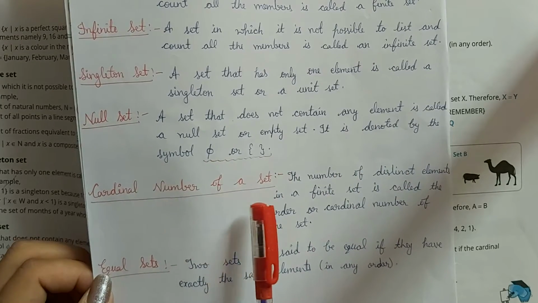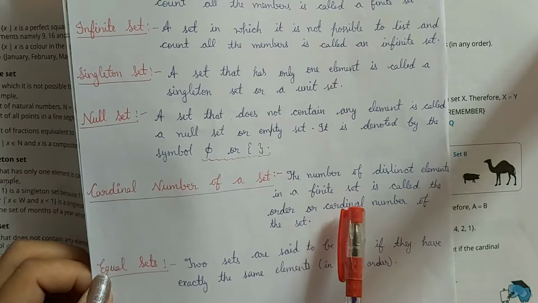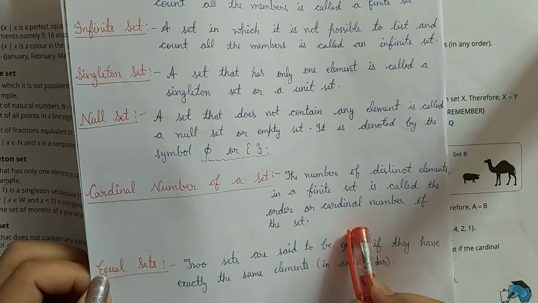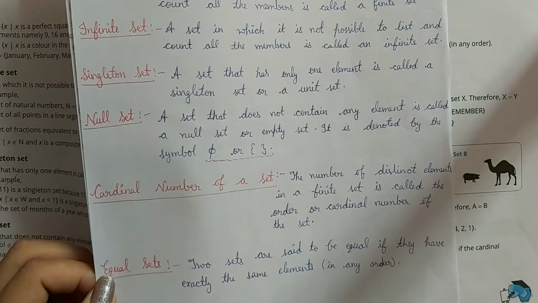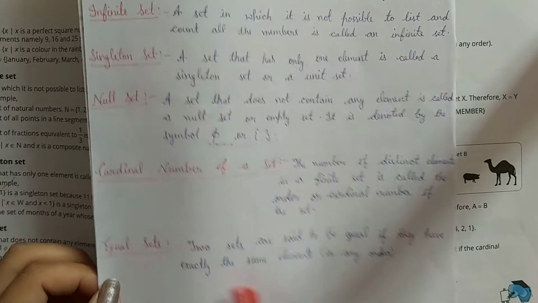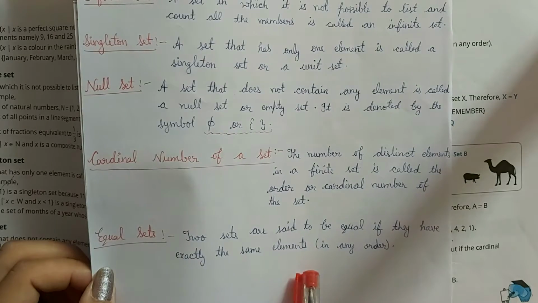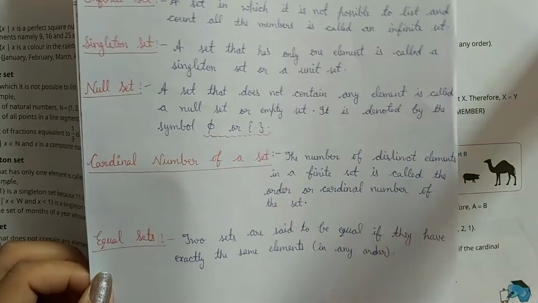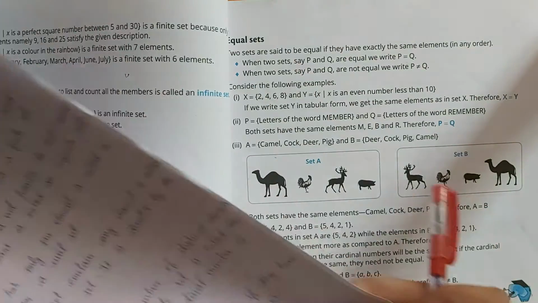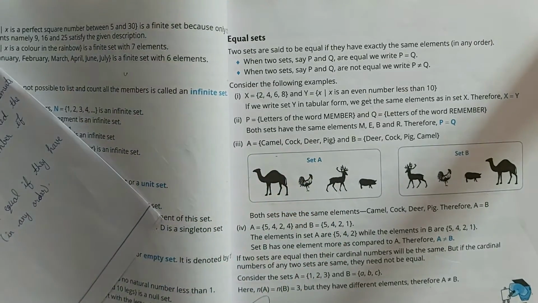Next is cardinal number of a set. What is the cardinal number of a set? The number of distinct elements in a finite set is called the order or cardinal number of the set. Means the number of members or the number of elements present in a set is called its cardinal number. What are equal sets? Two sets are said to be equal if they have exactly the same elements in any order. Means if two sets have the same elements, no matter what the pattern or the order of the elements, those sets are called equal sets.